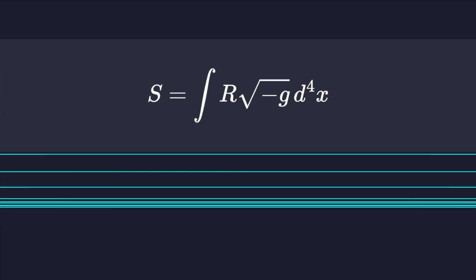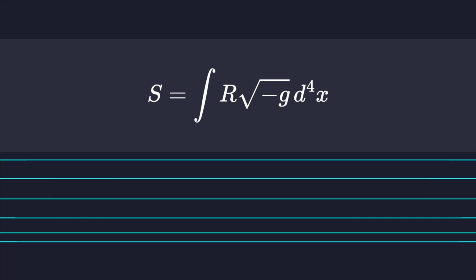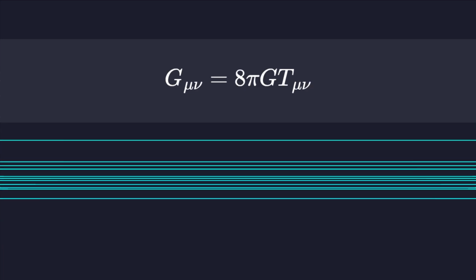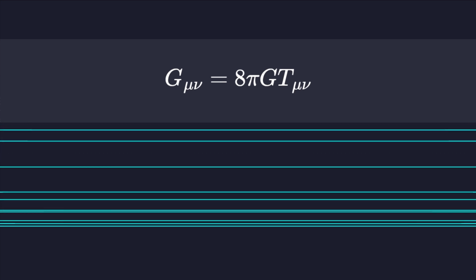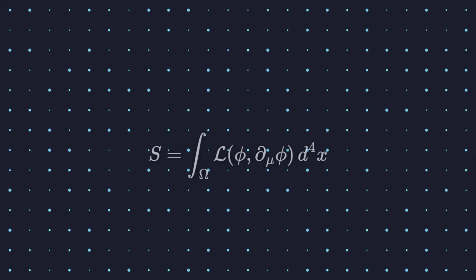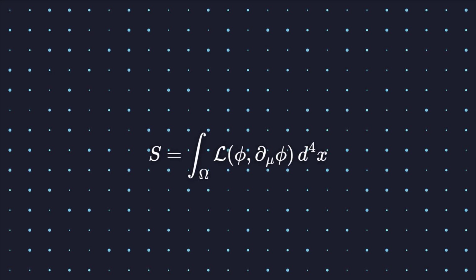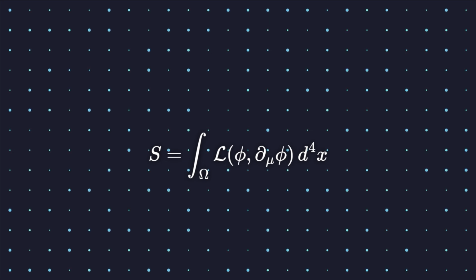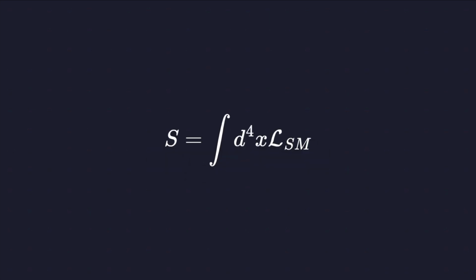Gravity is described by the Einstein-Hilbert action, which is the integral of the scalar curvature over spacetime. Extremizing this functional yields the Einstein field equations. In field theory, we define a Lagrangian density at every point in space. The action is then a 4-dimensional integral over the space and time coordinates of the manifold.